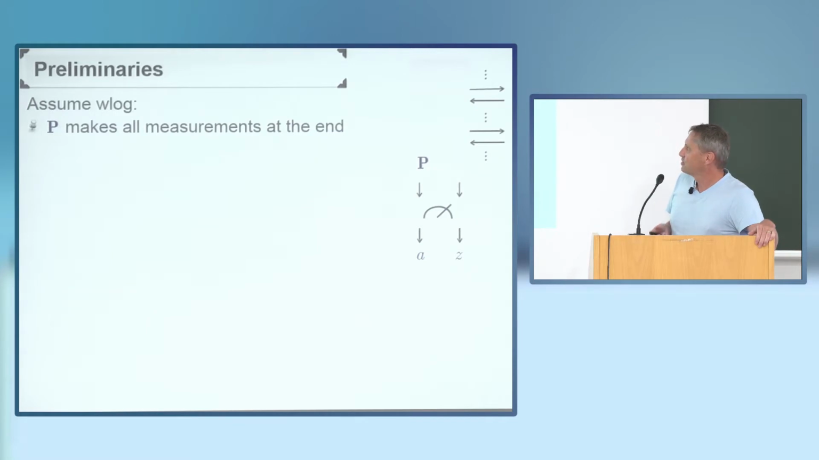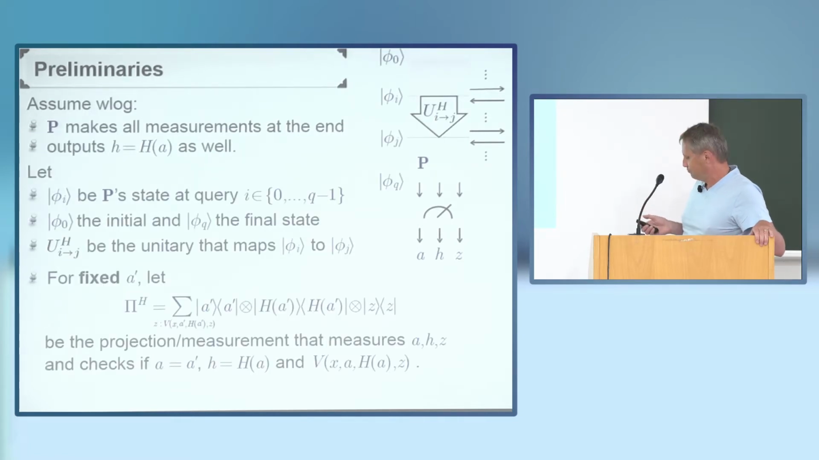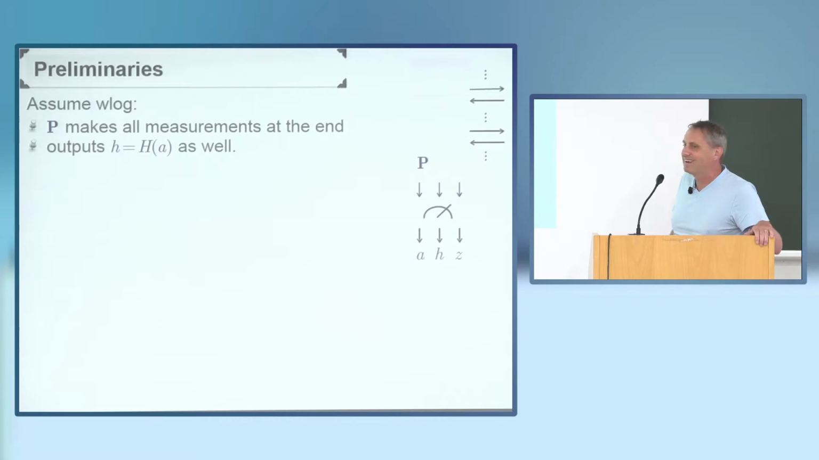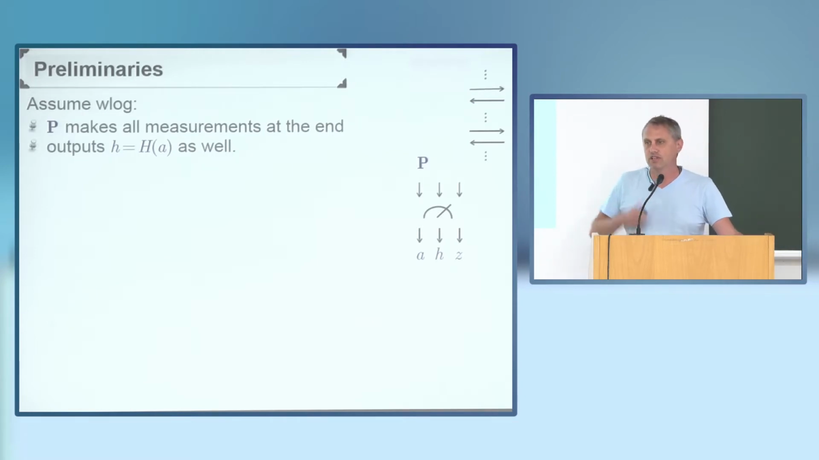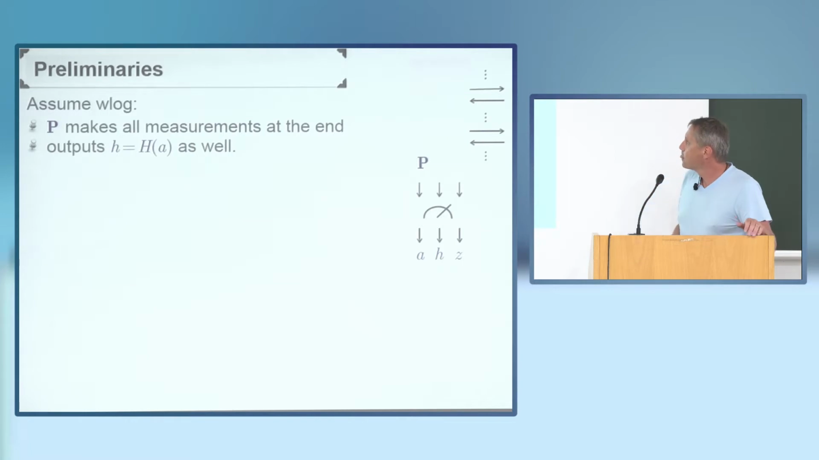So I have to start with some preliminary observations and introducing some notation. So first, using standard reasoning, we can assume that P only performs measurements. Yeah, there's more to come, you see. So we may assume that P makes measurements only at the end. Also, we may assume that P outputs, next to the proof consisting of A and Z, also the hash of A, right? You can always do that just by making one more query to the oracle.